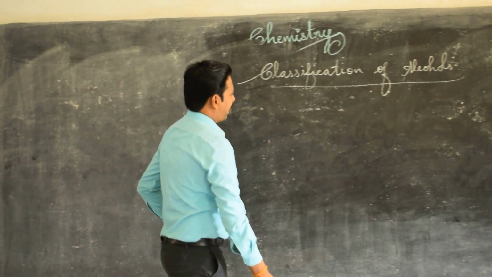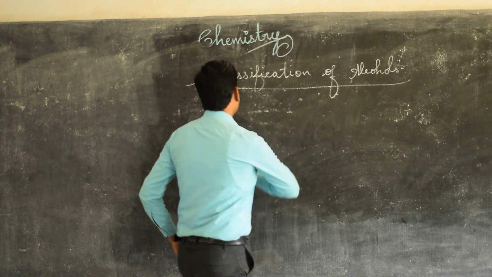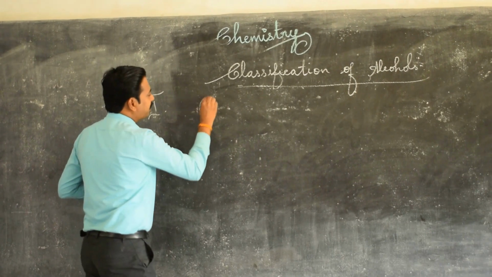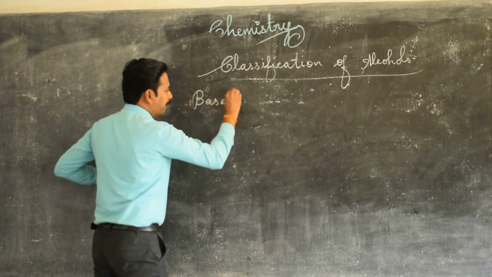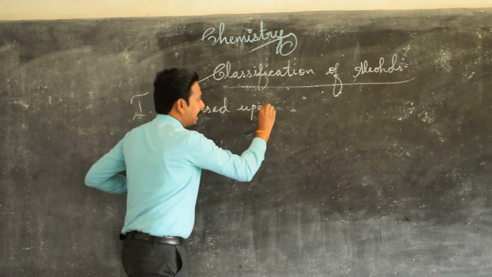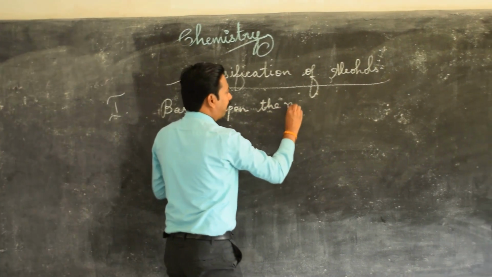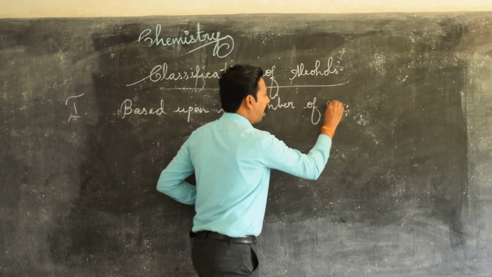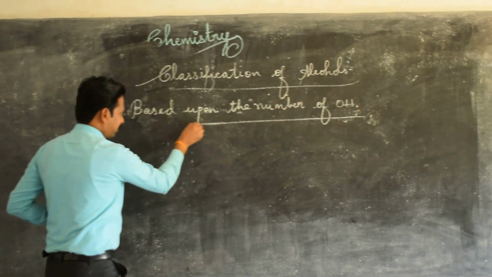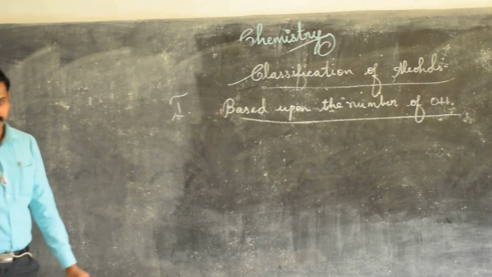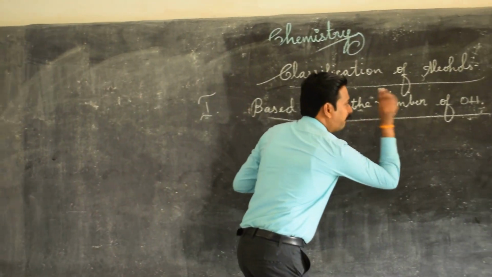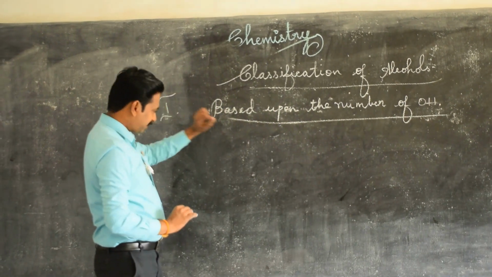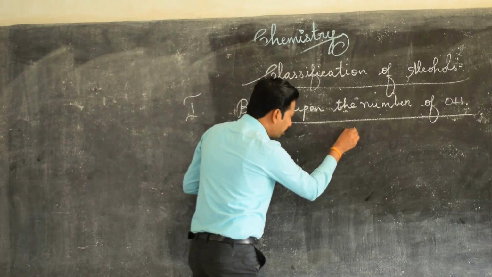This classification can be done in 2 ways. The first way is based upon the number of OH. The first classification is based upon what? The number of OH present in that molecule. So this can be classified into